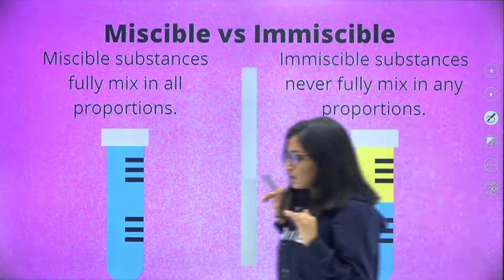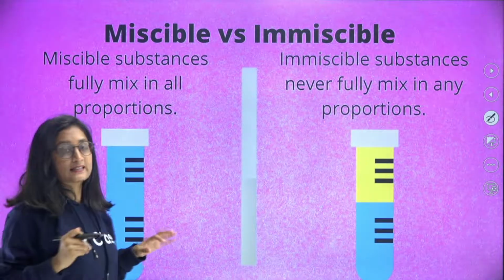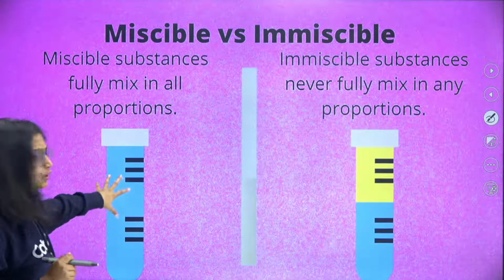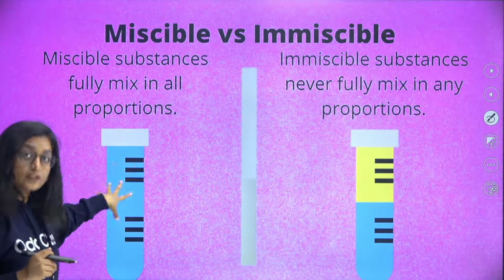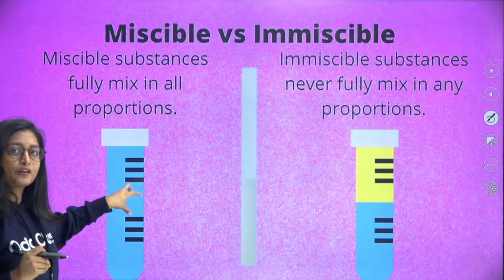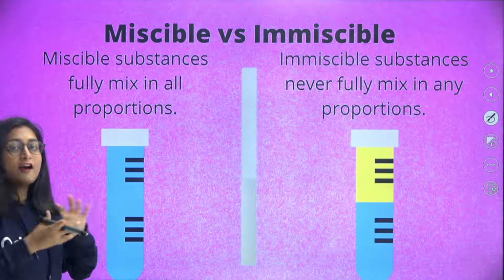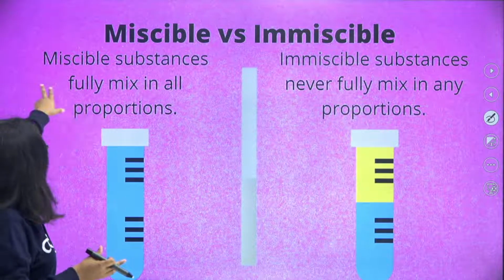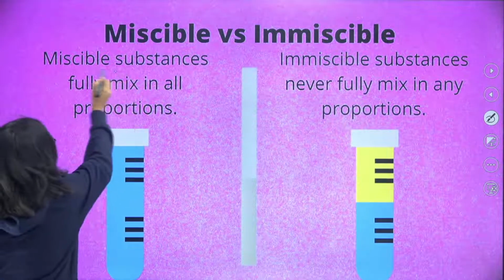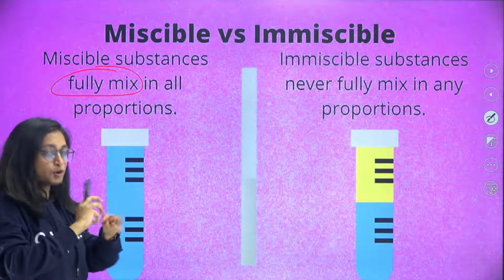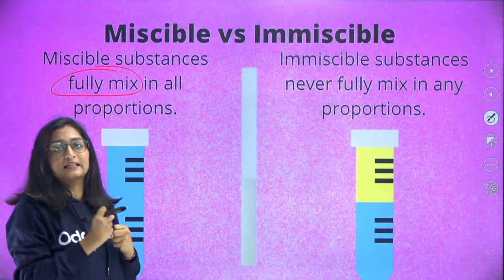Now, when you look at this figure, you will find that in this case the entire thing is actually a mixture, but you are unable to figure out that there are separate components. Why so? Because they have mixed very thoroughly. So miscible substances fully mix in all proportions. They're going to be mixed very nicely.